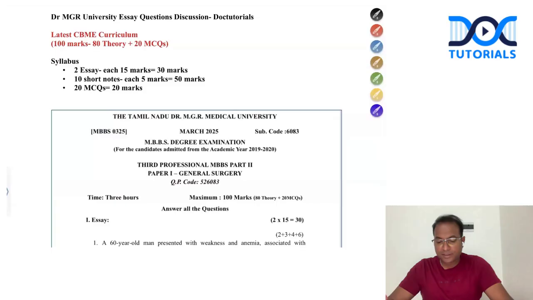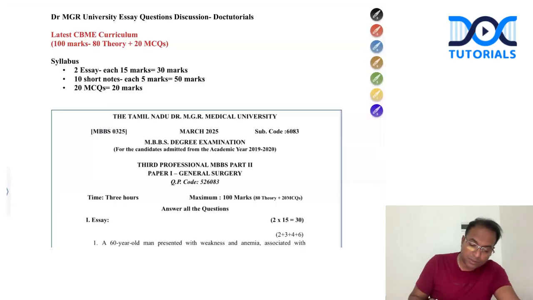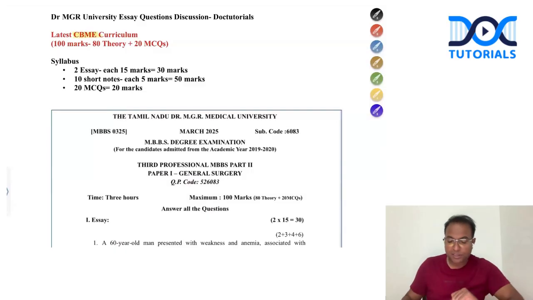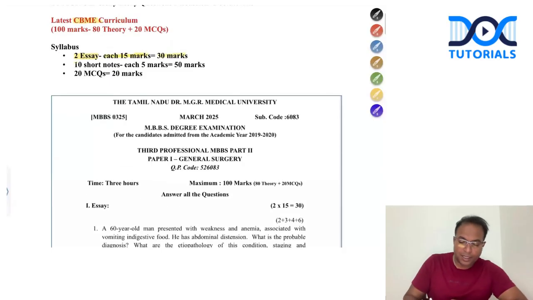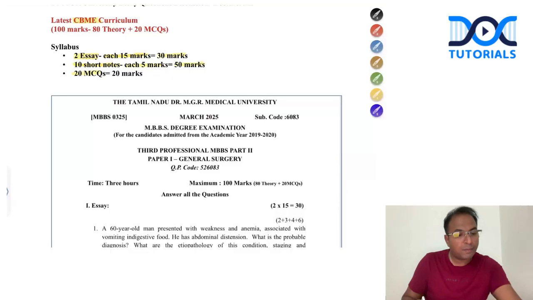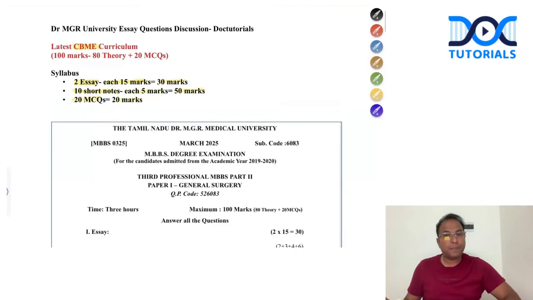And you can see the last few years, the interesting papers are from the CBME Curriculum. The latest curriculum-based questions they are asking. In essay question, if you see, 2 essays come per paper. Each contains 15 marks, and totally we have 30 marks per essay question. And 10 short notes, each having 5 marks for 50 marks. And 20 MCQs which are having 20 marks. This is the pattern we are having for the MGR University.